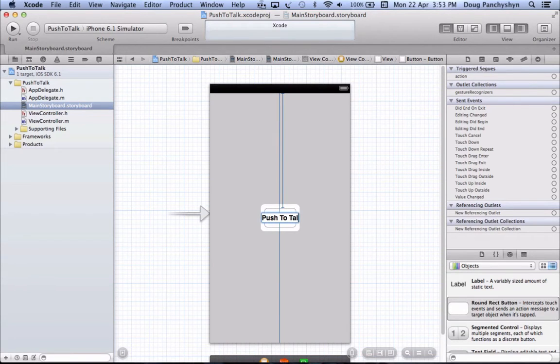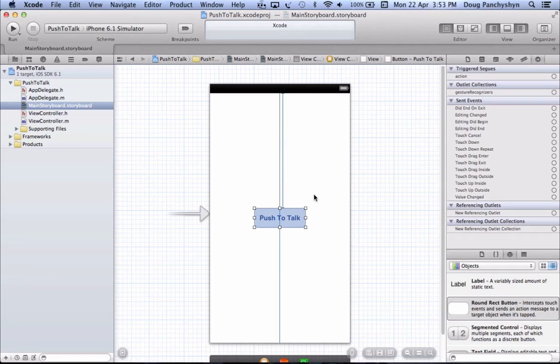push to talk, and we want to create two events.